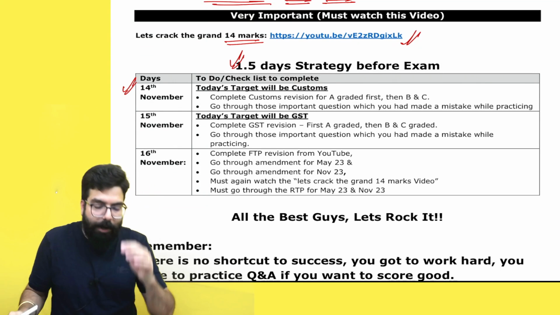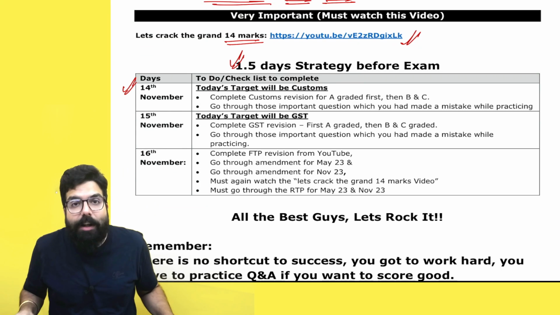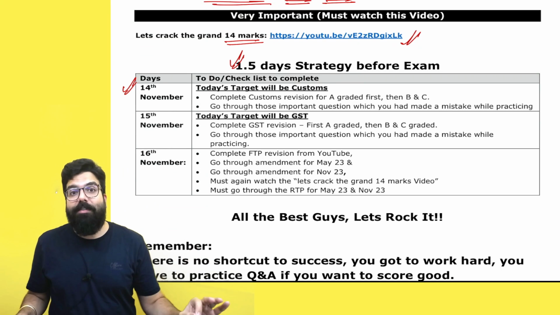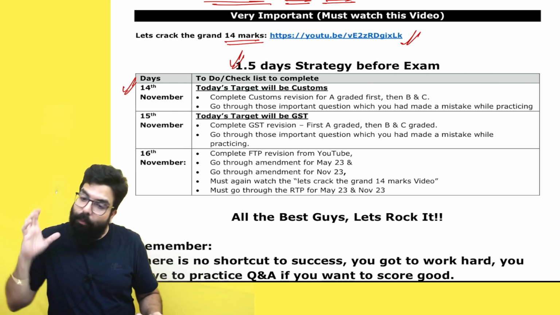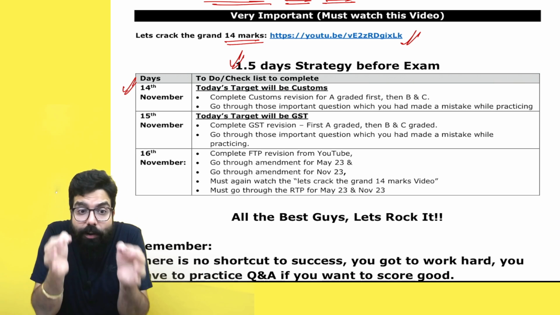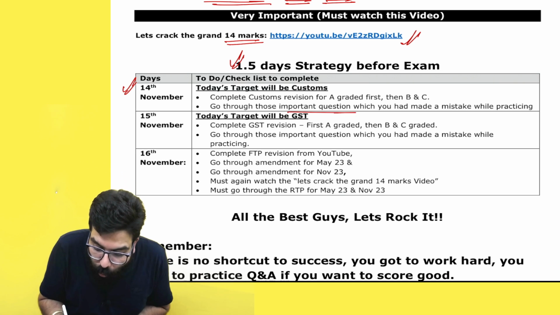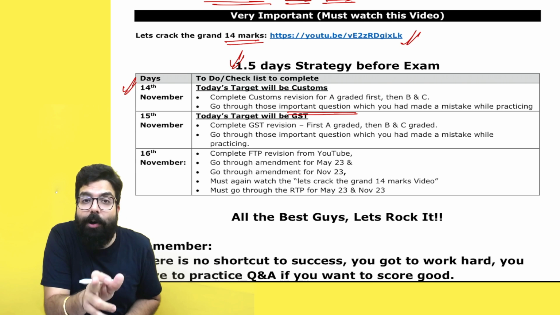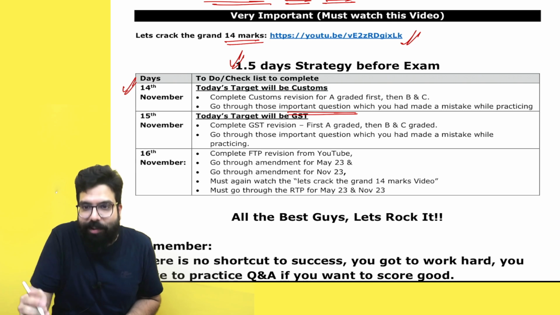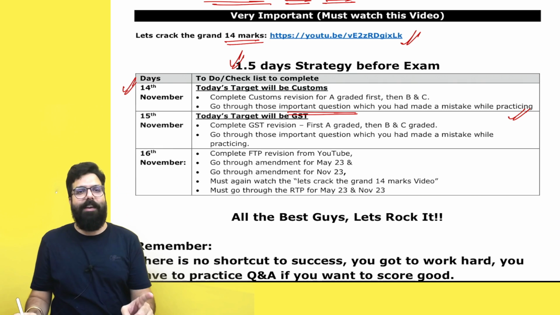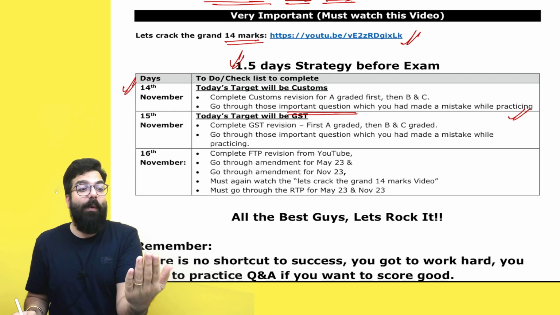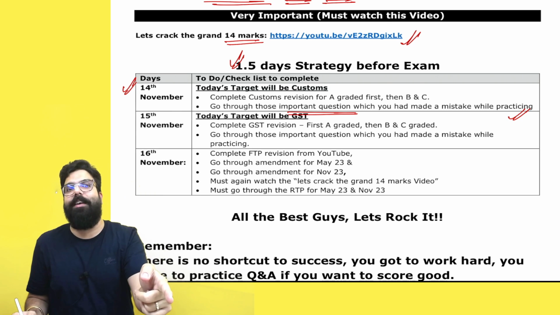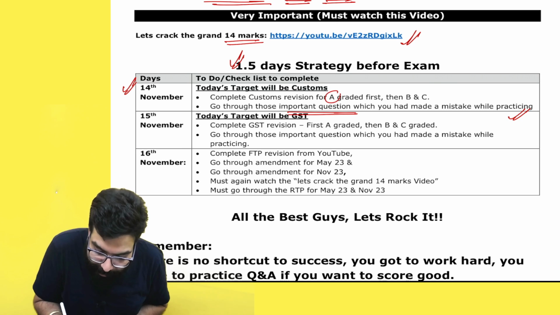On 14 November, when you come back from your exam, your target will be customs. So customs ka A graded chapter, because you will be very tired. What I want you guys to do is first finish your A graded chapter and go through those important questions. Every student ka important questions are different. Whichever questions you had done a mistake while practicing, if you had practiced, you will have those questions handy, that okay, this question I had this mistake. So first you have to do the A graded chapter.